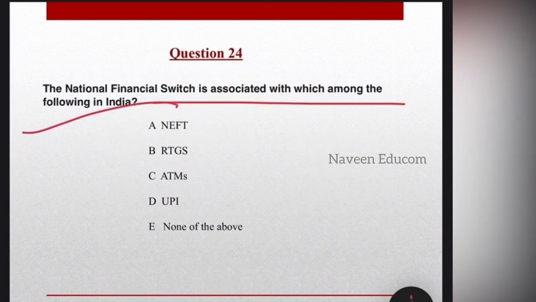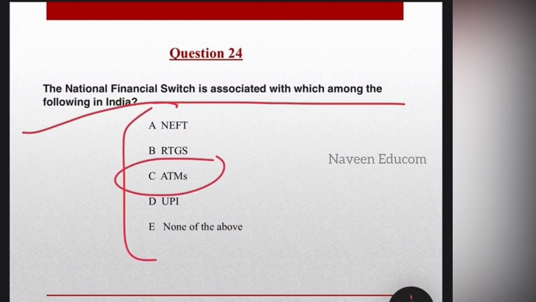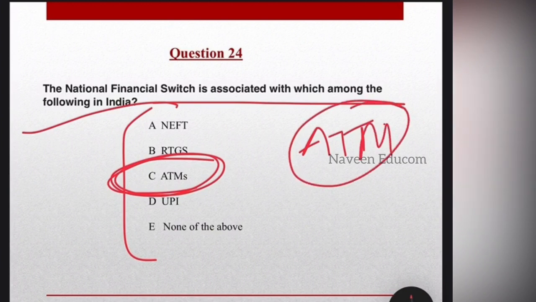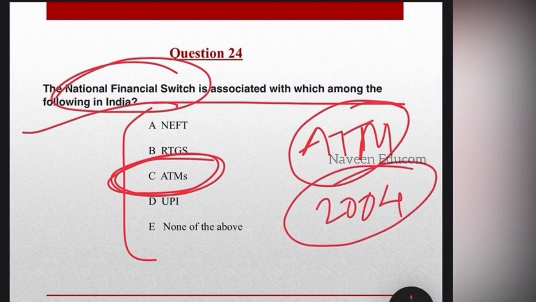The National Financial Switch is associated with which among the following in India? So let's go to some of the important points. Before that I am saying the answer, it is option C, ATMs. The NFS is the largest network of ATMs in India. It was developed in the year 2004.